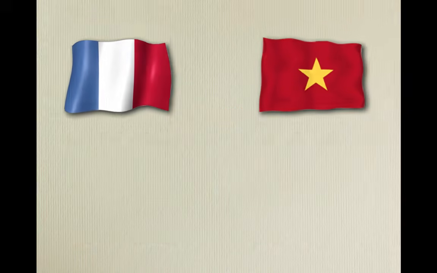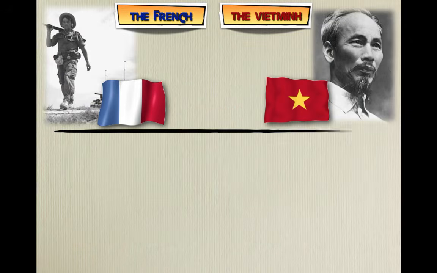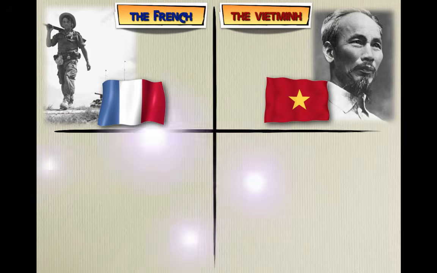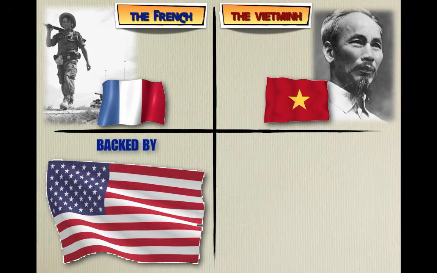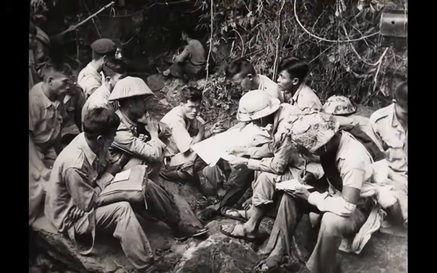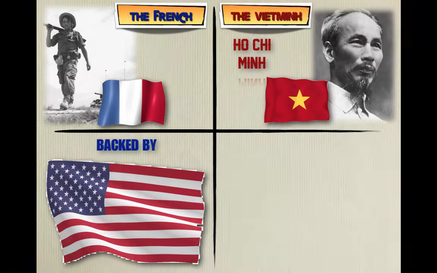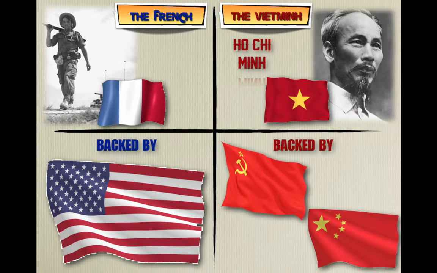So in 1945, the French faced Vietnamese resistance to their authority. The French were backed by the United States and wished to re-seize control over its longtime colonial possession in Southeast Asia. In Vietnam, a new group called the Viet Minh, led by Ho Chi Minh, was a group of Vietnamese freedom fighters, whose goal was an independent Vietnam. Ho Chi Minh, who was a pro-communist, was supported by China and the Soviet Union in their effort to promote